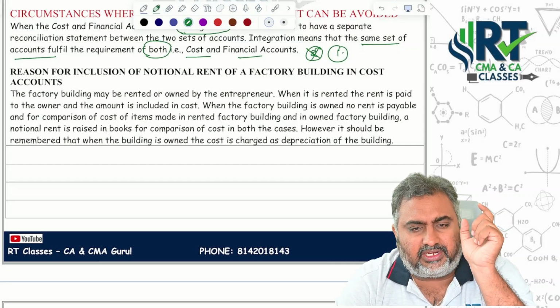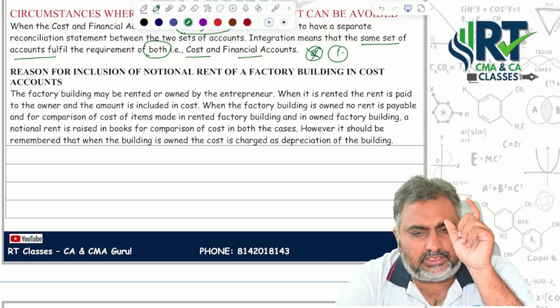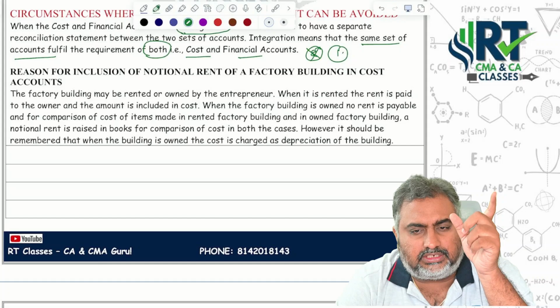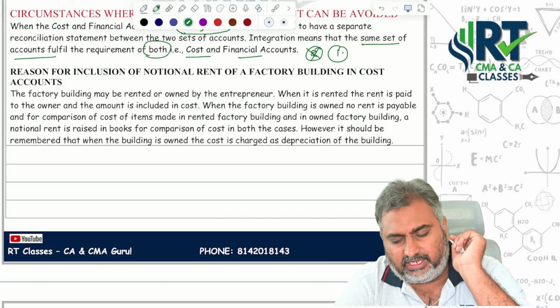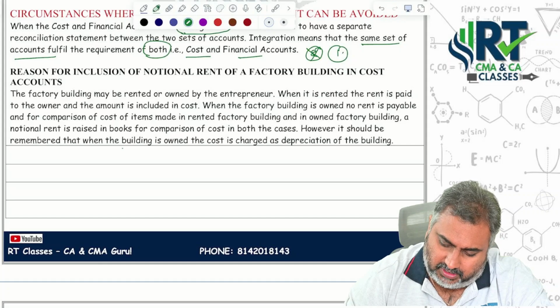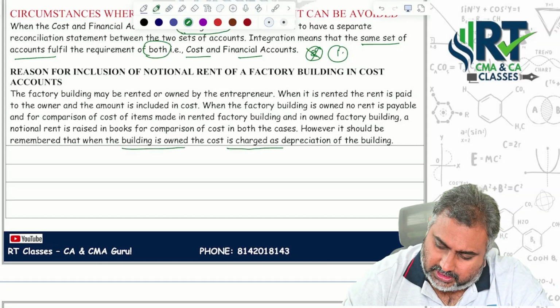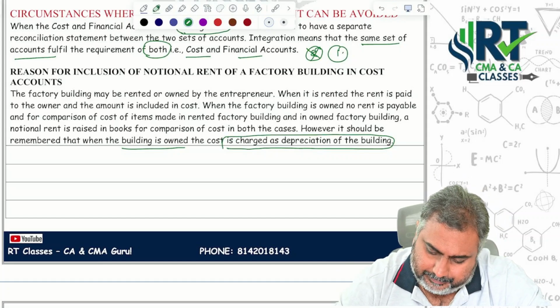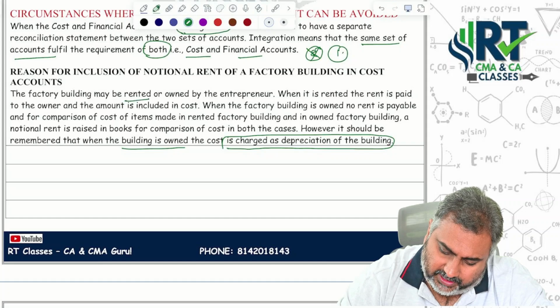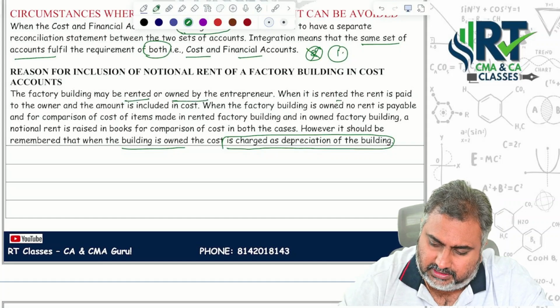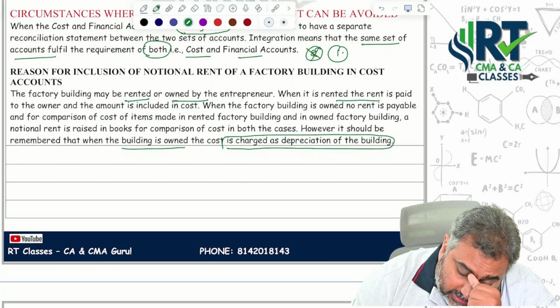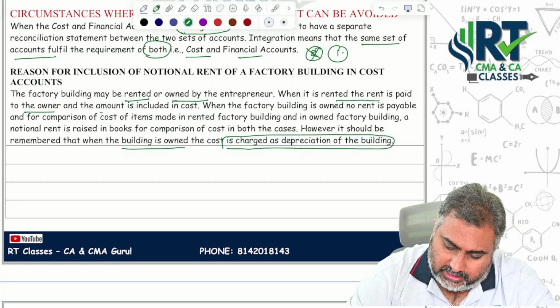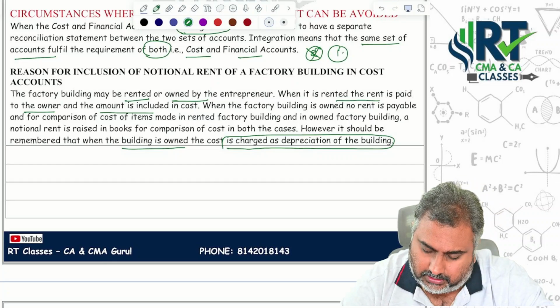However, it should be remembered that when the building is owned, the cost is charged as depreciation of the building. See one more time. If the building is rented or owned by the entrepreneur, when rented, the rent is paid to the owner and the amount is included in the stock cost.